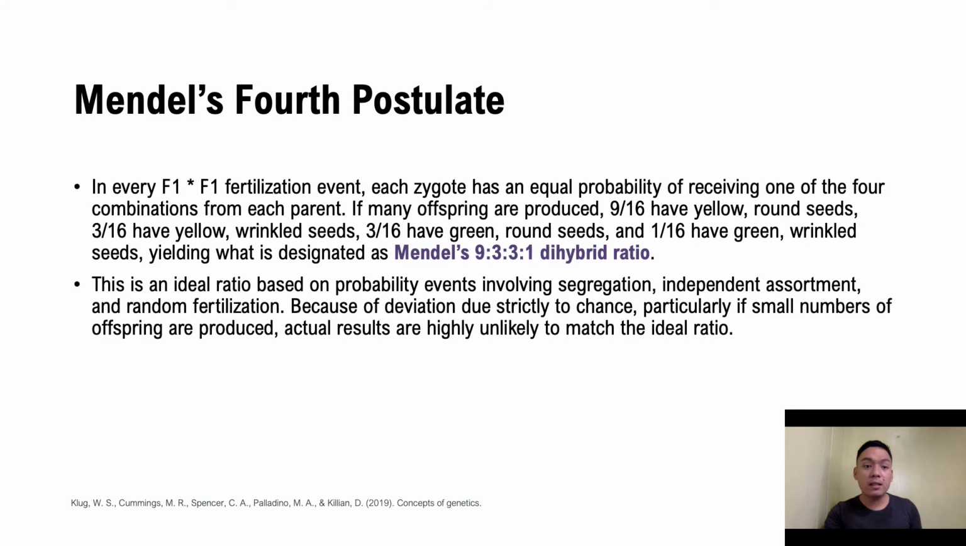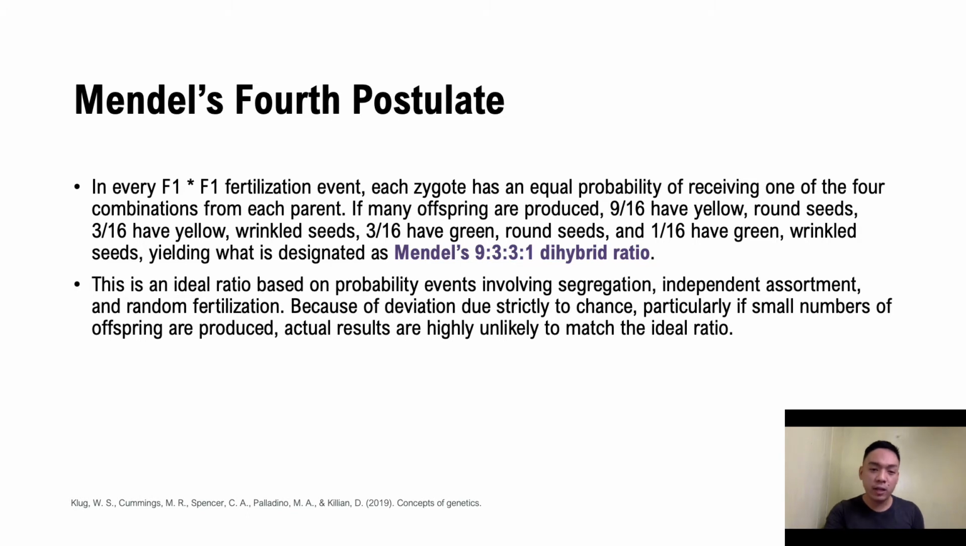So in Mendel's fourth postulate, in every F1 to F1 fertilization event, each zygote again has an equal probability of receiving one of the 4 combinations from each parent. And if many offspring are produced, 9/16 have yellow round seeds, 3/16 have yellow wrinkled seeds, 3/16 have green round seeds, and 1/16 have green wrinkled seeds. And that's yielding the designated Mendel's 9:3:3:1 dihybrid ratio. Very ideal.